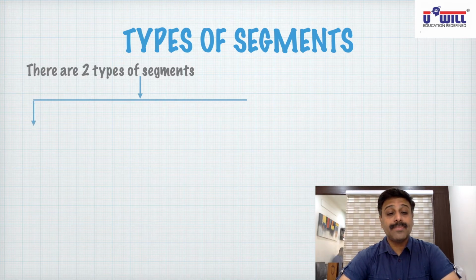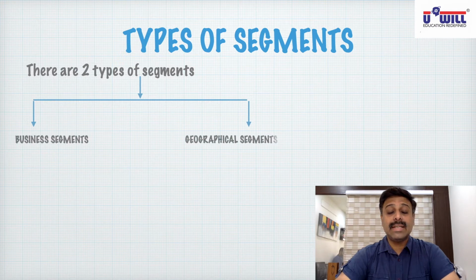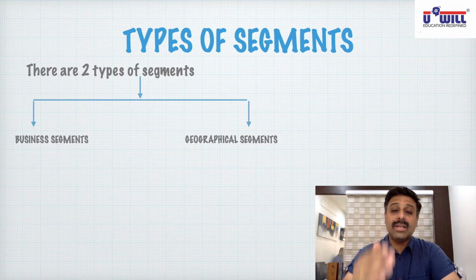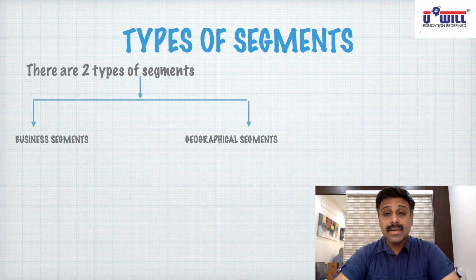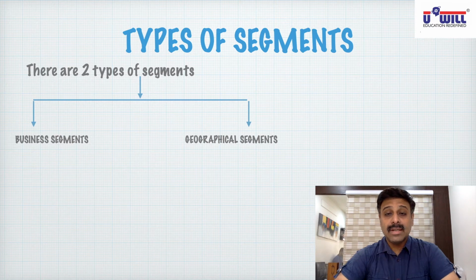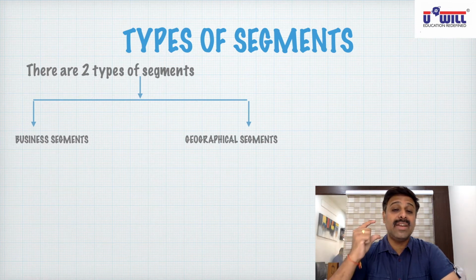One is business segments and the other is geographical segments. Now, business segments, as we discussed, are on the basis of product or services. Like I gave you the example in case of UWIL classes. Business segments would be school section, college section, professionals, then BBA, MBA entrance section, then foreign studies. These are various business segments. These are the various products or services we offer.